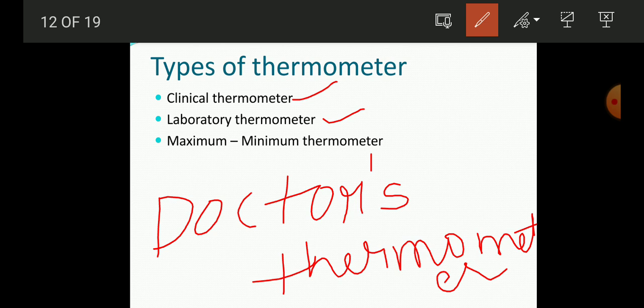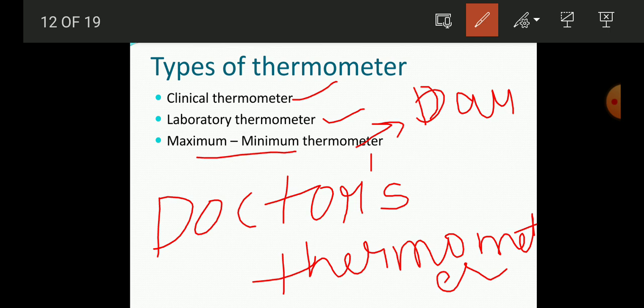Then we have the maximum minimum thermometer. So students, what do you think? For what purpose can you use this maximum minimum thermometer? Yes, for finding the temperature of the day you can use this thermometer. Like in a day there are two types of temperatures that are given by the meteorologist.